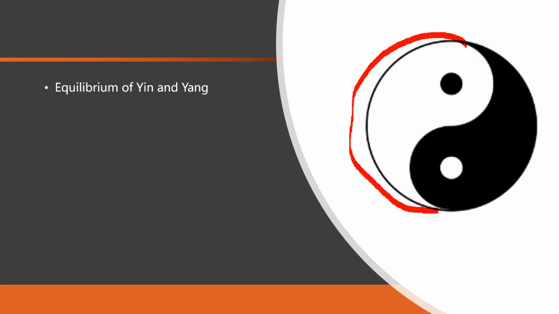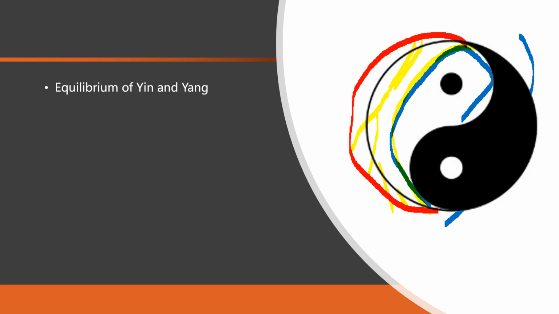That's the abnormal situation. Or if we got less white parts, that's also not balanced, because we got relatively excess Yin, because this part of Yang can only balance part of the dark part.